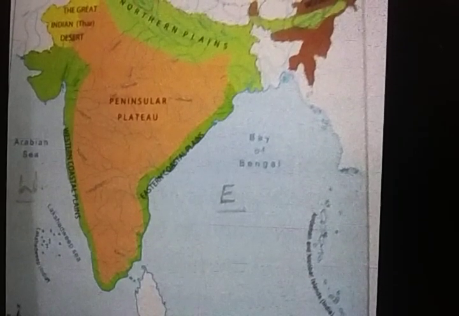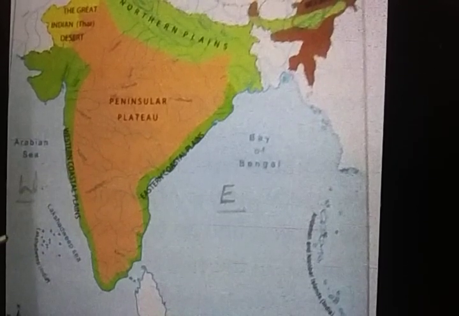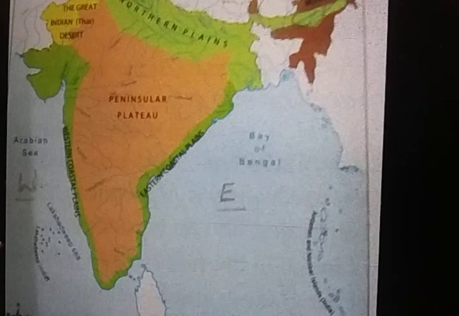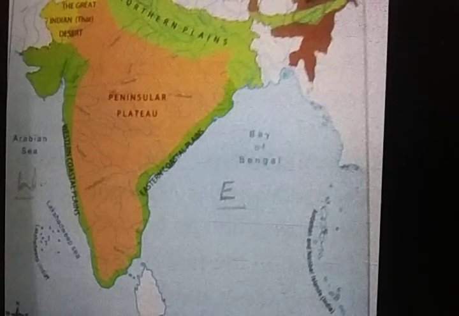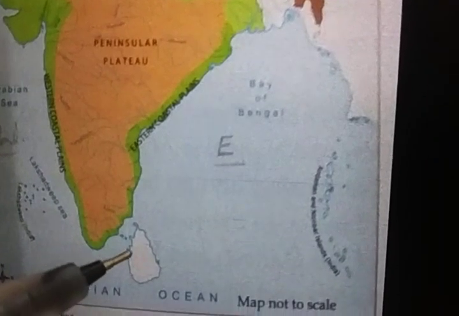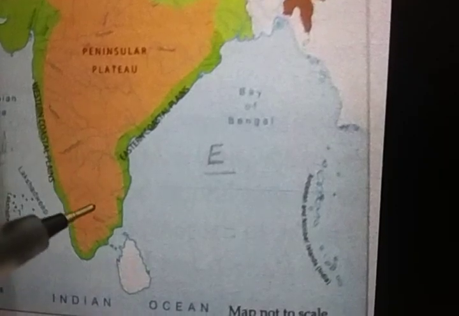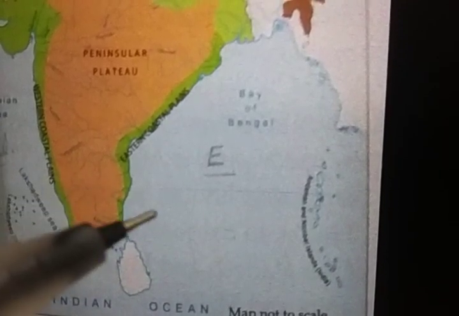Next, we will go to the islands. What are islands? I have told you before. Islands means a land which is covered on all sides with water. Like for example, can you see this country Sri Lanka? It is covered on all sides by water. So, Sri Lanka is an island. In the same way, India has islands.